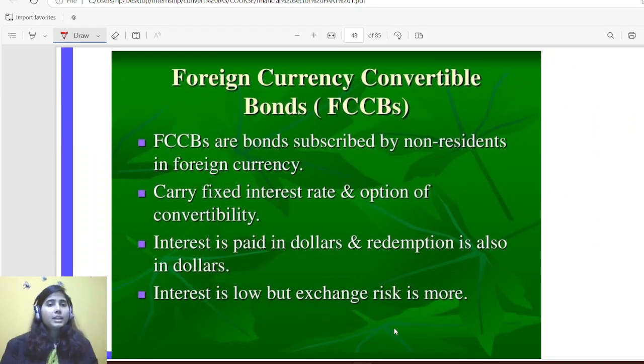Rest you can leave. Then come foreign currency convertible bonds. Okay, foreign currency convertible bonds are bonds subscribed by non-residents in a foreign currency, carrying a fixed interest rate and an option of convertibility.